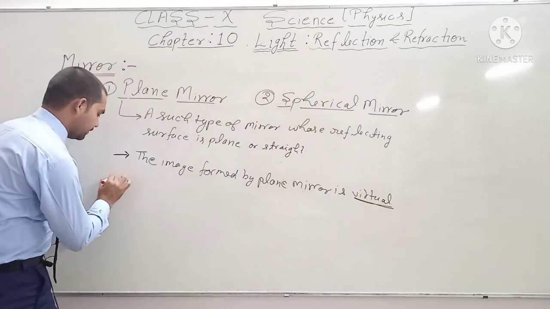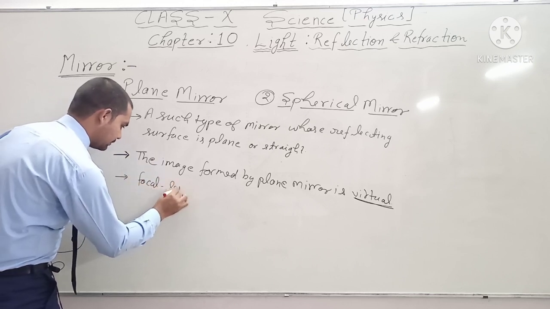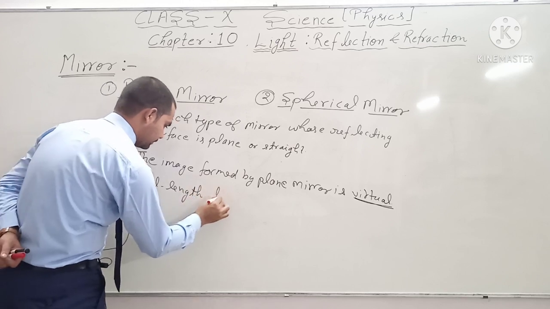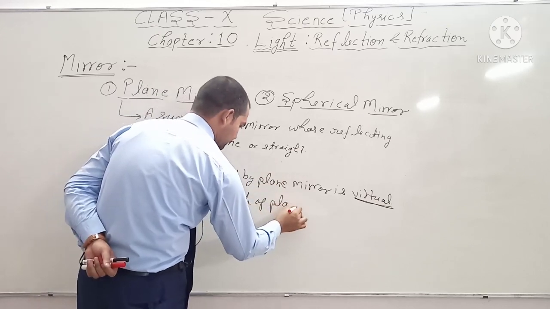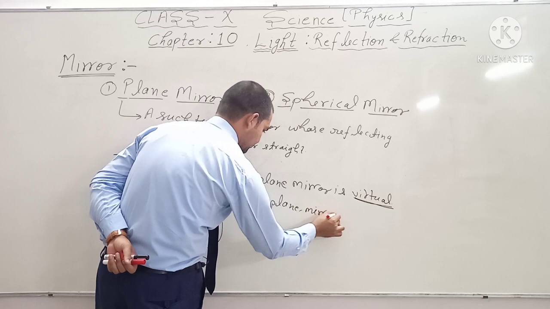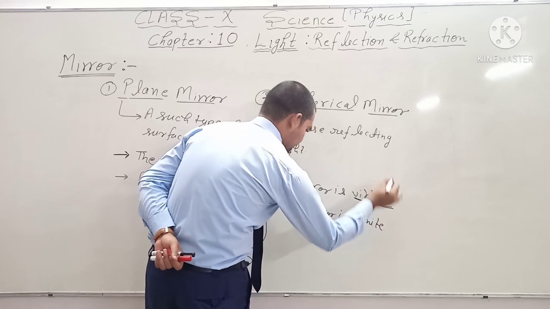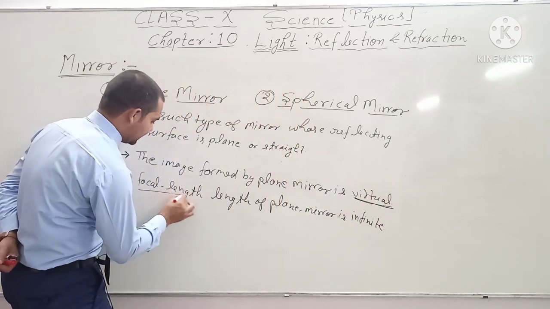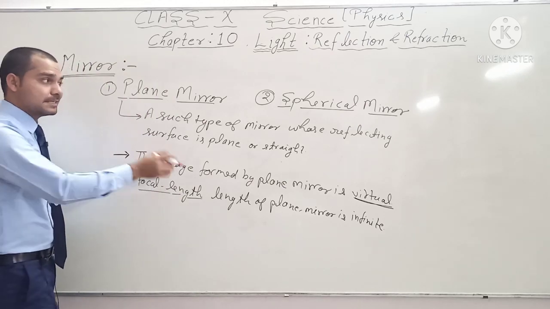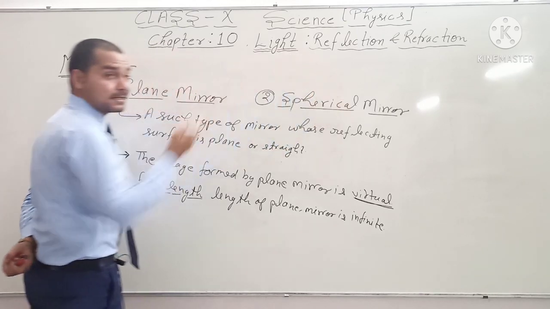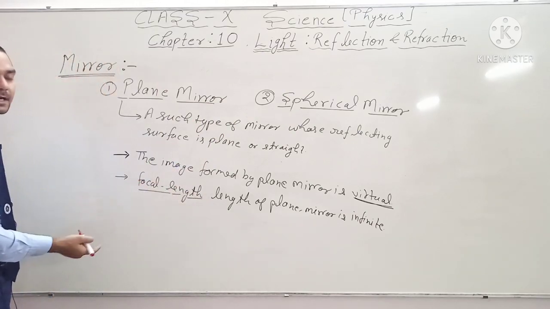Okay, the second one is: the focal length of a plane mirror is infinite. Okay, what is the meaning of focal length? This is a new word for you. So guys, this word we will discuss when we teach you the spherical mirror and important definitions related to the spherical mirror. There we will tell you what the meaning of the focal length of a mirror is.